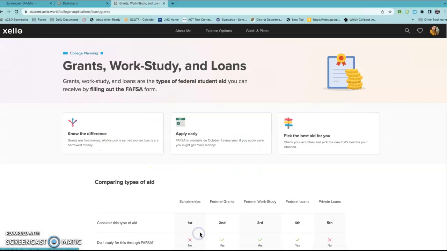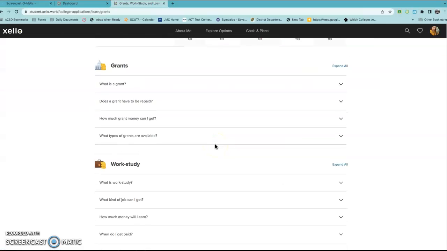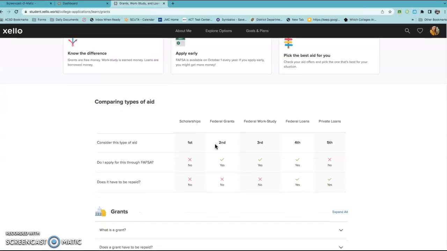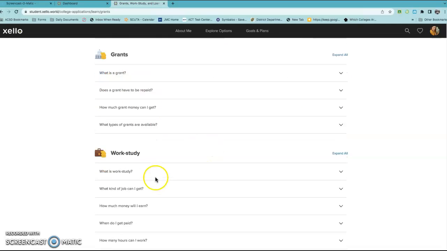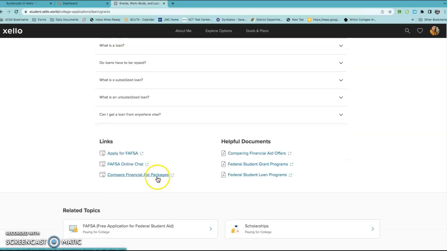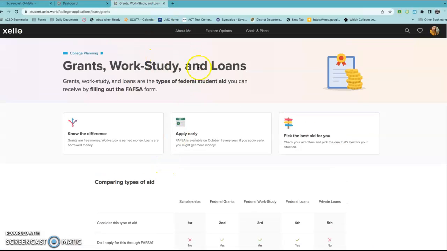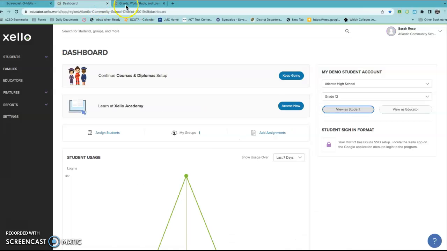So definitely want to check out all these resources, guys. There's so much in here I didn't even know existed into all this. So it explains all of these different ways to pay for your college, and this is definitely something as seniors, whether you're going into a 2-year, a vocational, or a 4-year, that you might want to look at.